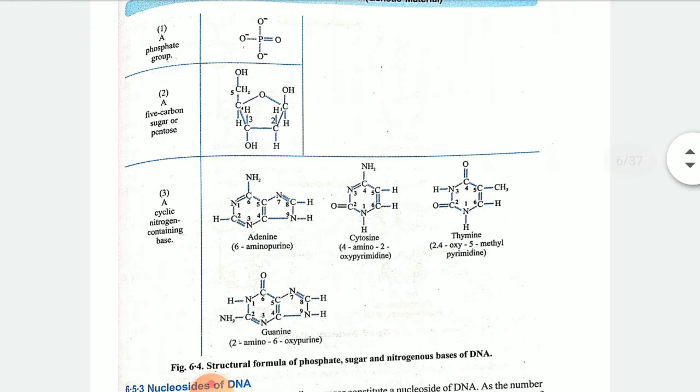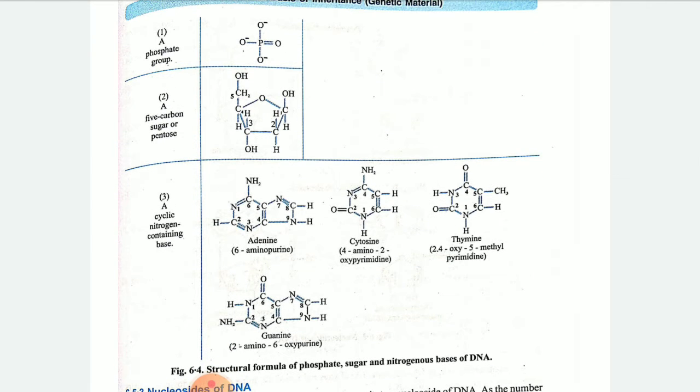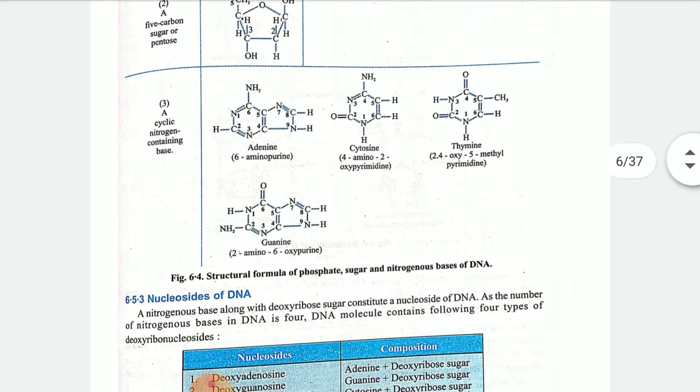Phosphate group, 5 carbon compound, as you can see, the structure is clear. If the book is not available with you, just take a screenshot and prepare this in your notebook. Okay children.